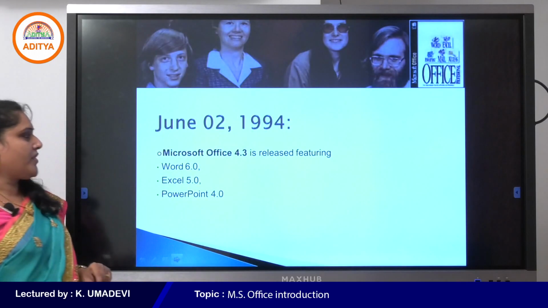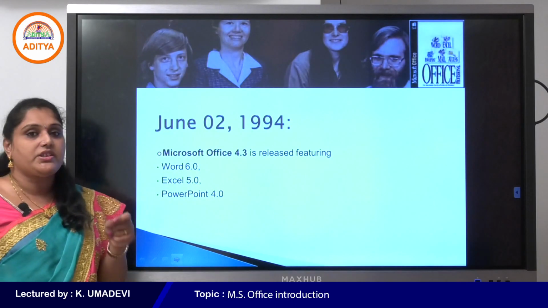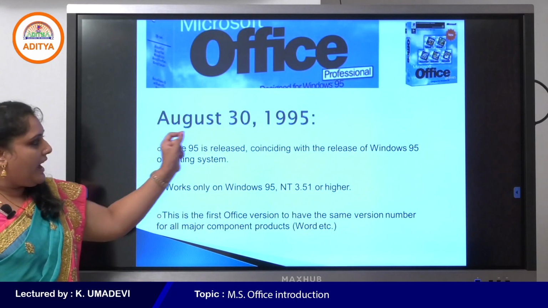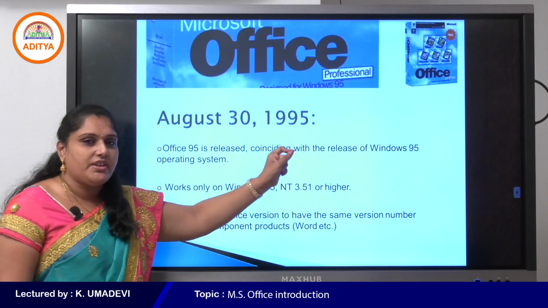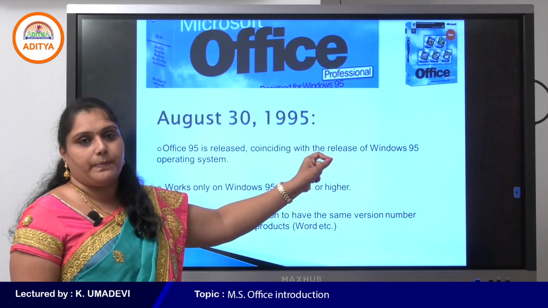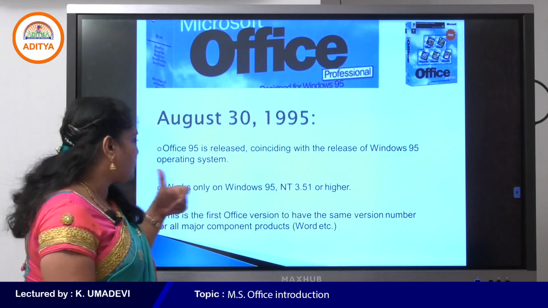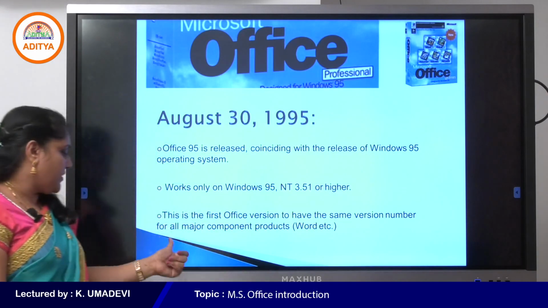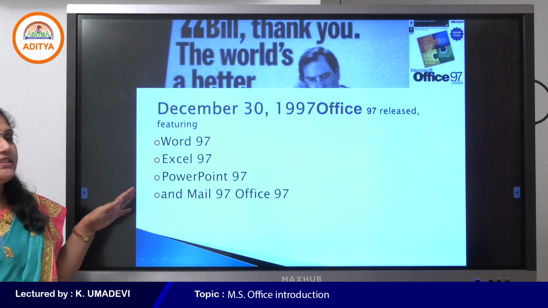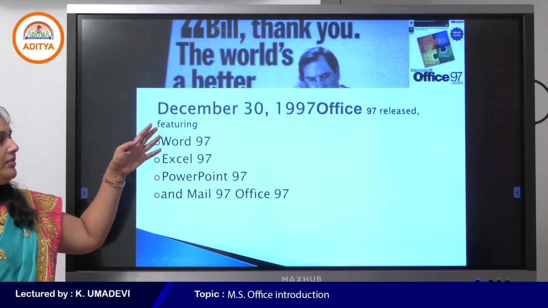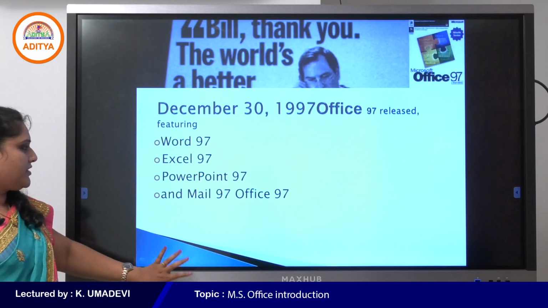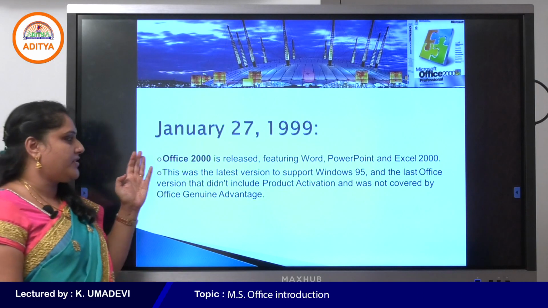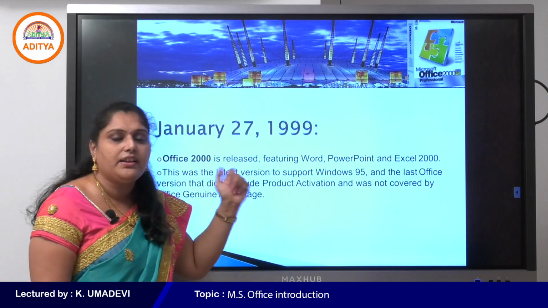Next one, Office 4.3, which was released in 1994. Next, Office 95 was released in 1995, and it can run on Microsoft Windows 95. Next, Office 97, which was released in 1997. Next, Office 2000, released in 1999.